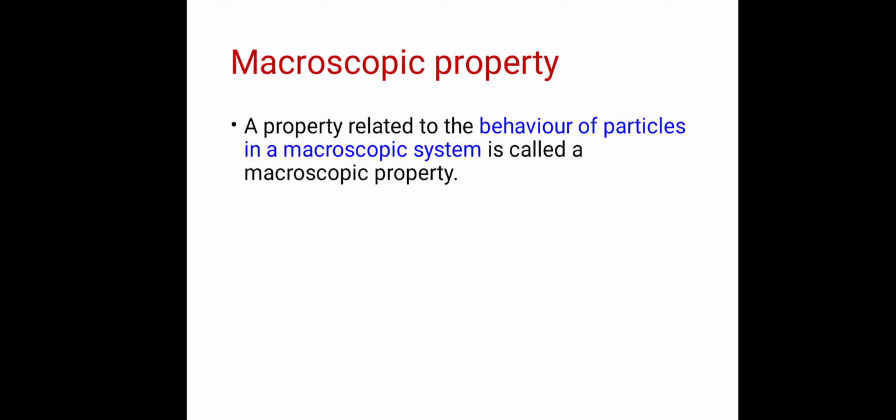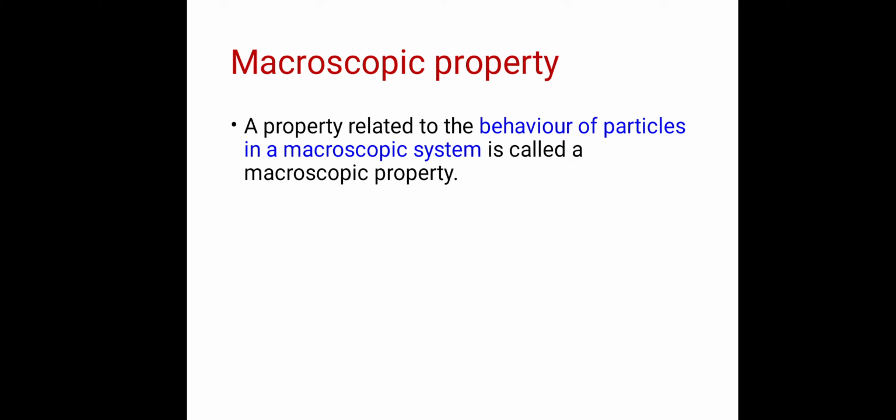Second definition is macroscopic property. It is a property related to the behavior of particles in a macroscopic system. Suppose we have a cylinder containing gas, so that is our macroscopic system, and the gaseous particles are present in that cylinder.